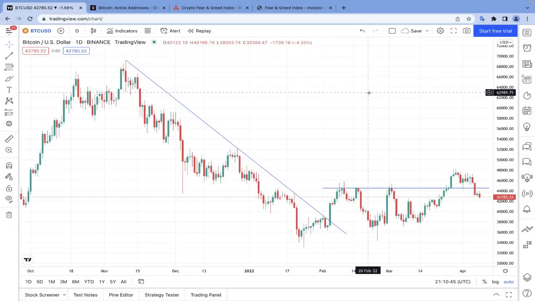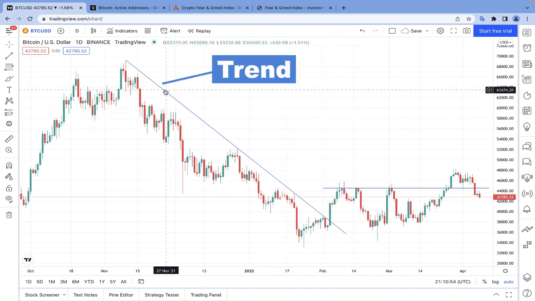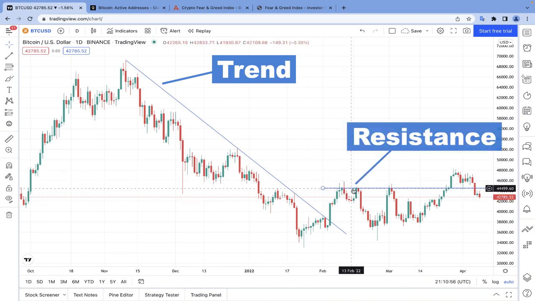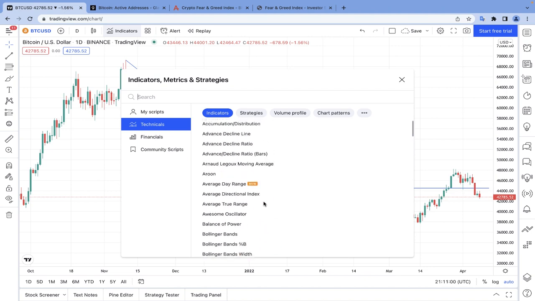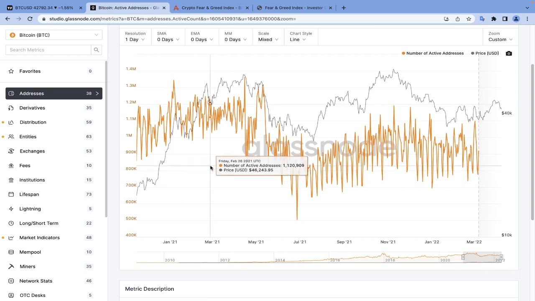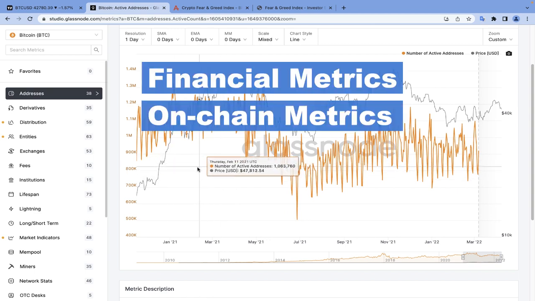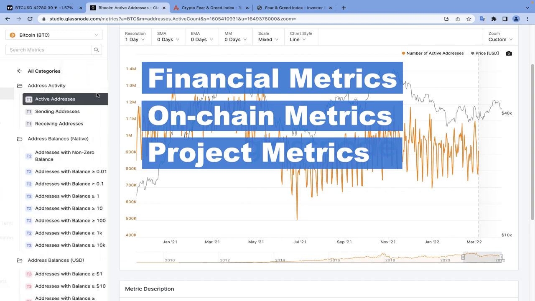Crypto traders and investors use a variety of different tools and methods to analyze the market. For example, with the help of technical analysis, they use many price action concepts like trends or support and resistance levels, or they can use many indicators that are built based on price, volume, volatility, and momentum. On the other hand, fundamental analysts analyze the market with the help of fundamental metrics like financial metrics, on-chain metrics, and project metrics. And for each of these categories, there are many metrics, indicators, and indexes.